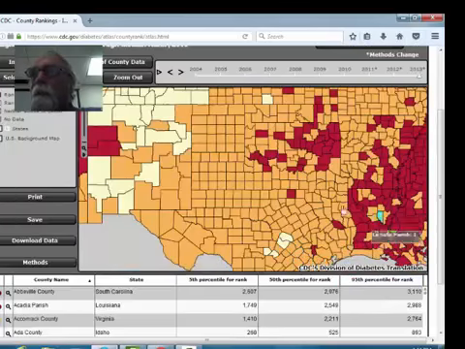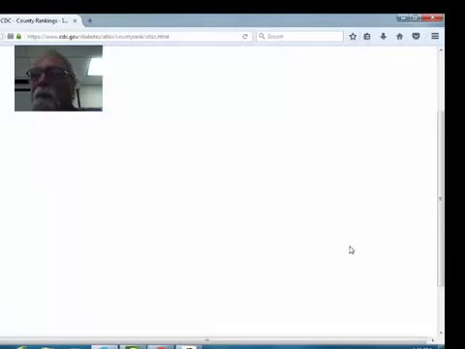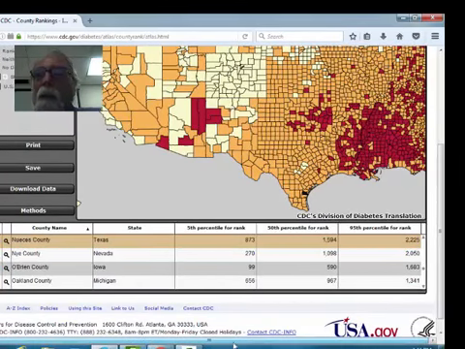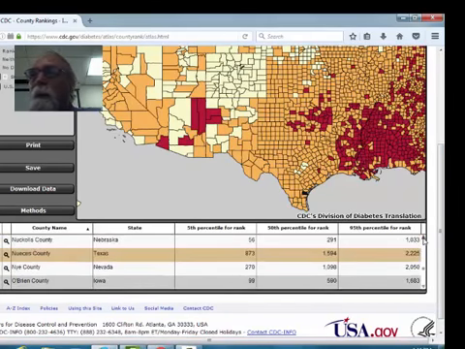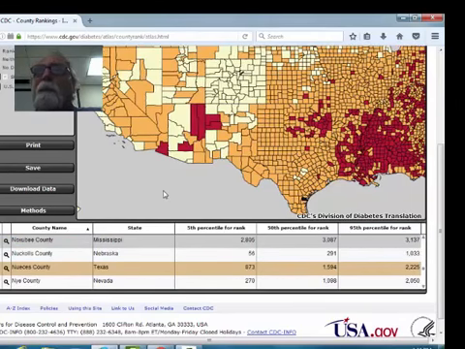I don't know if you can find Nueces on the map or not, but so Victoria, Callahan, Refugio, San Pat, and Nueces. So we get all this data on Nueces County, which sometimes it's useful, sometimes it's not.